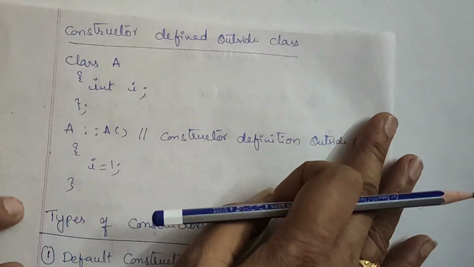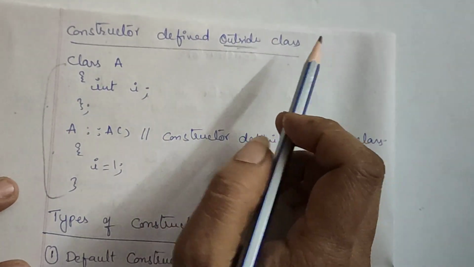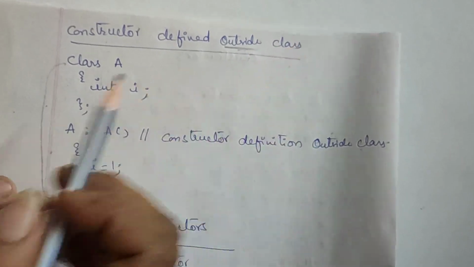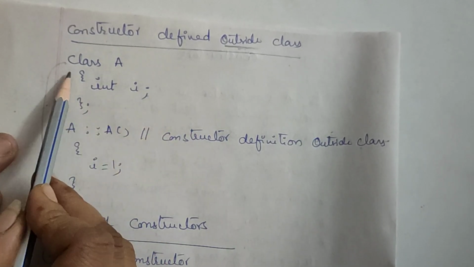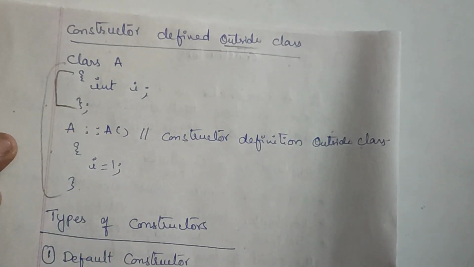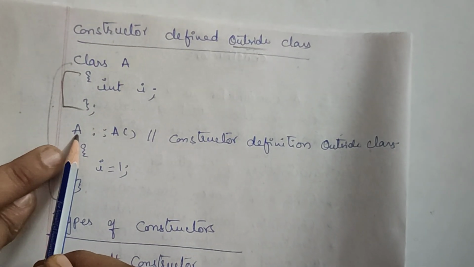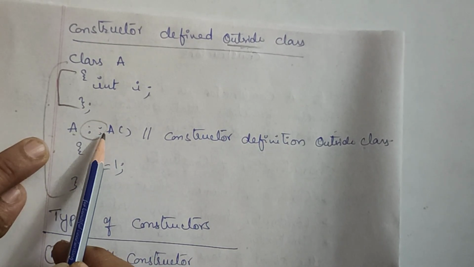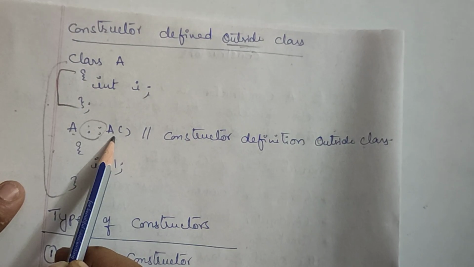Fine. Observe here. In this example, I have taken the constructor outside the class, meaning its definition is outside the class. So where is the class definition? From here to here. Now A is the class name. I did not write any return type here. Then the scope resolution operator, because a constructor is also a member function, a special kind of member function.